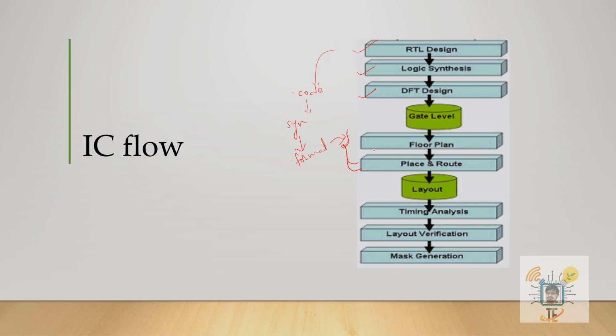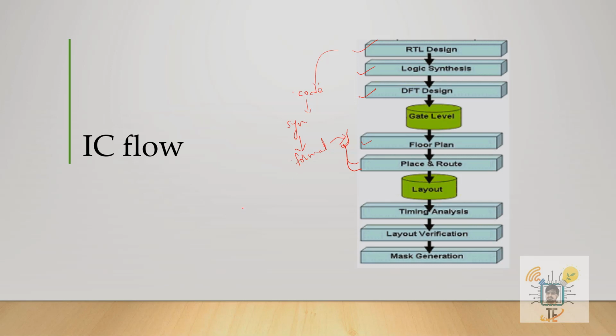So here what we will be doing is, first, the floor plan. A floor plan is similar to a civil engineer making a plan for a house or some building. He will be deciding where the kitchen should be, where the hall should be, where all the other rooms should be located. All these things he will be planning and giving us a plan.